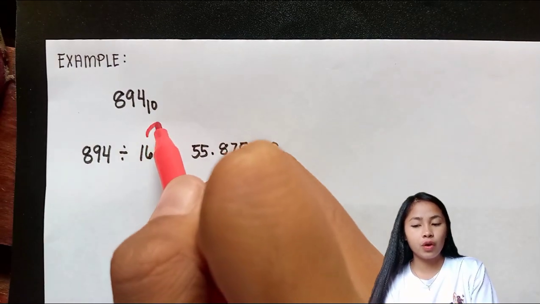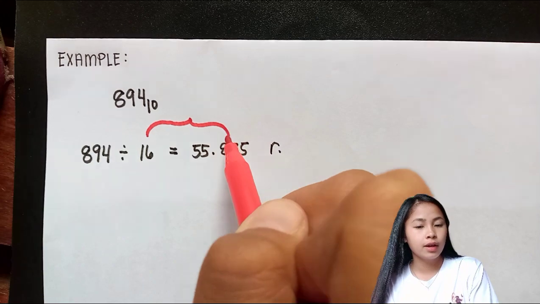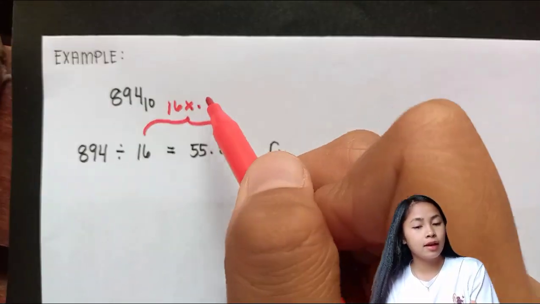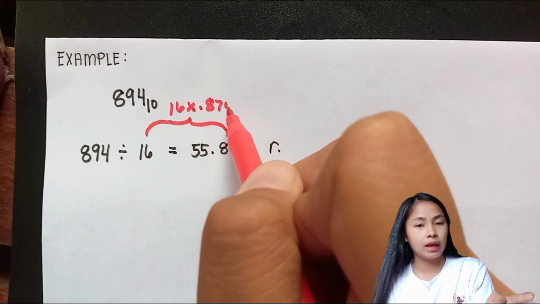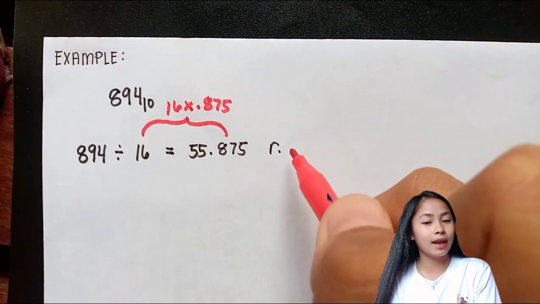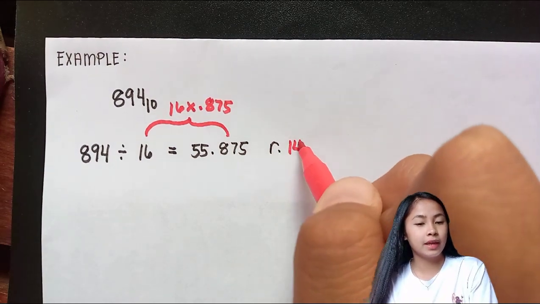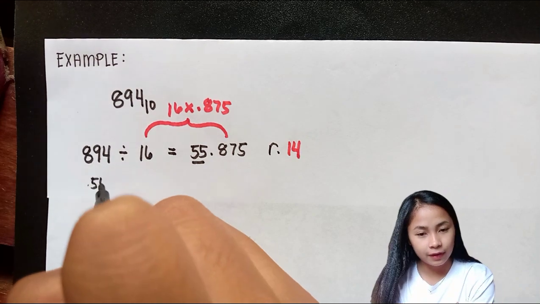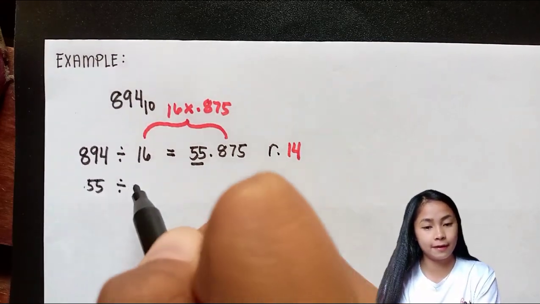And in order for us to get the remainder, we have to multiply 16 by 0.875. So 16 times 0.875, we get 14. And we use this 55 divided by 16, we have